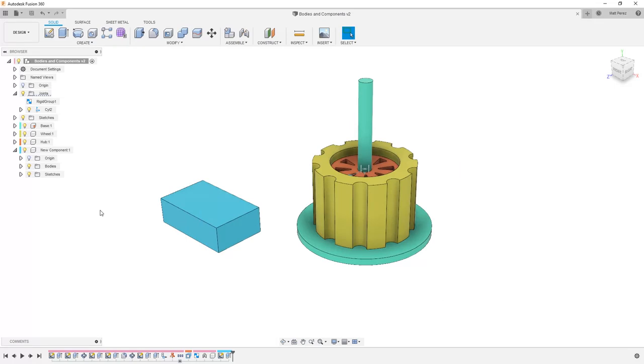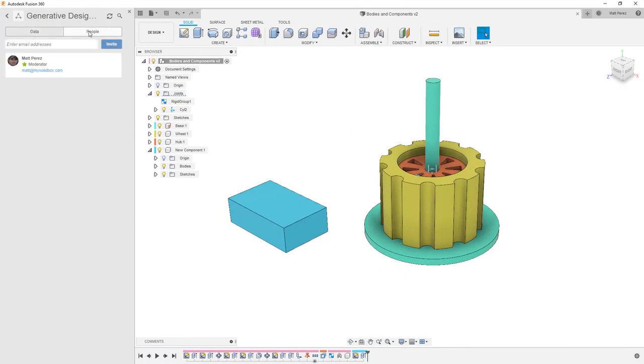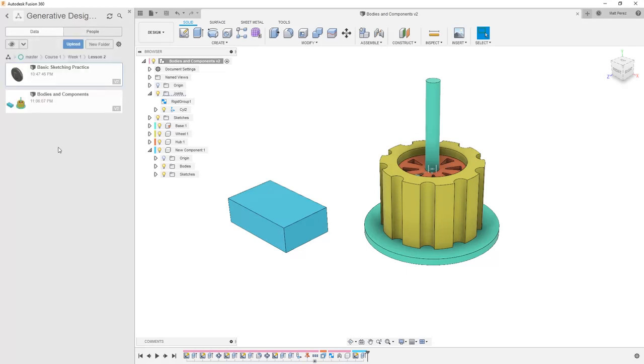Well, when we're talking about these files, we have a few things that we need to note. When we're creating a file, we can collaborate on a file by inviting users to our project. If we go to our data panel, there's a data section and there's also a people section. We can add email addresses and add people to our project. But note that when we do that, they will have full access to the files contained within that project.